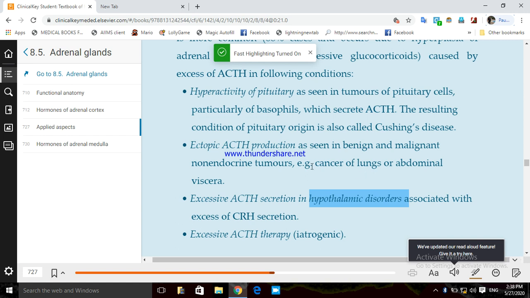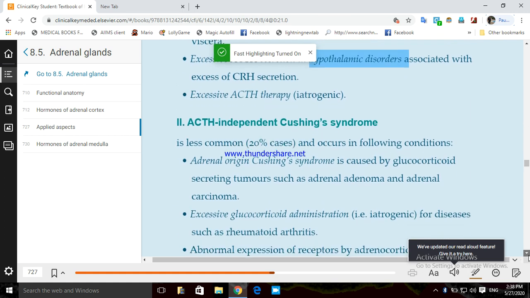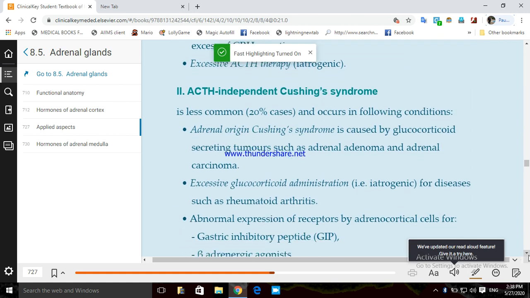Right. So we have ACTH dependent Cushing syndrome, and the production of ACTH is increased due to hyperactivity of the pituitary, ectopic ACTH production, excessive ACTH secretions, and excessive ACTH therapy. Let's move to ACTH independent Cushing syndrome.